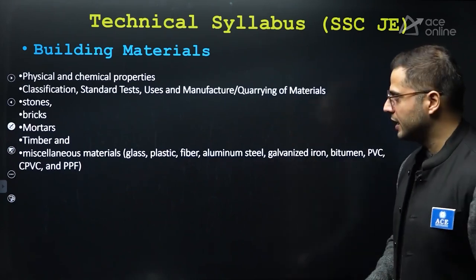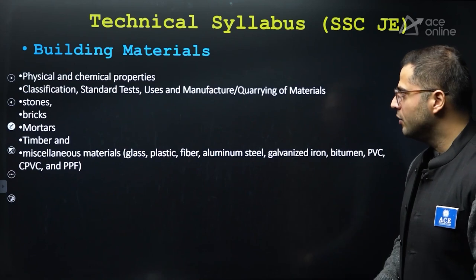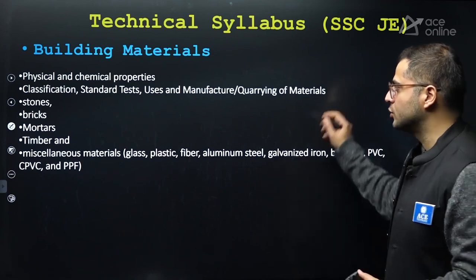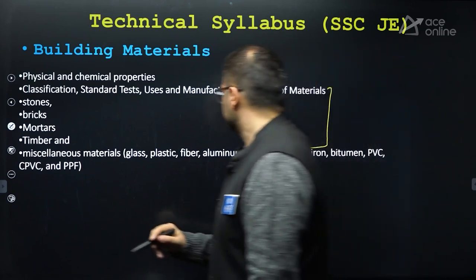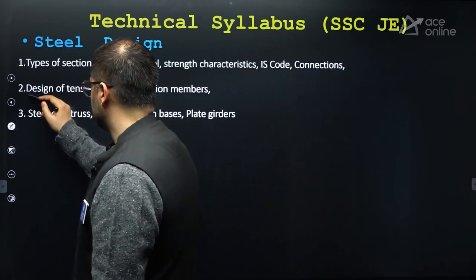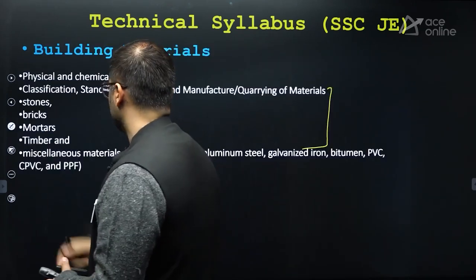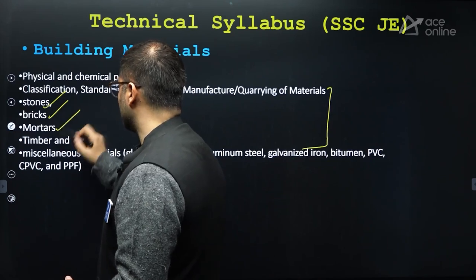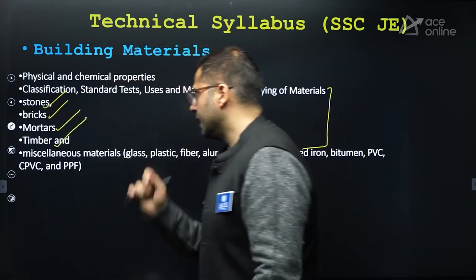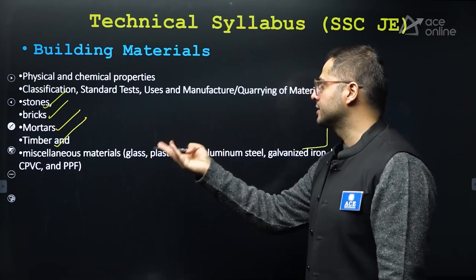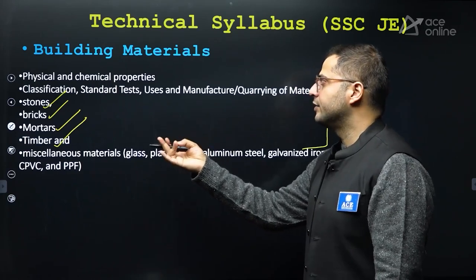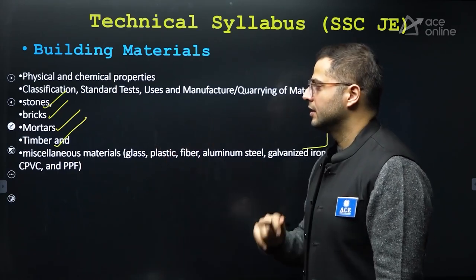Good amount of questions are asked, but mostly you will see the questions are being asked from stones, bricks and mortar. Stones, bricks, mortars and timber. They are very, very important. For all of them, classification, tests, uses and manufacturing, physical and chemical properties they are asked, right?